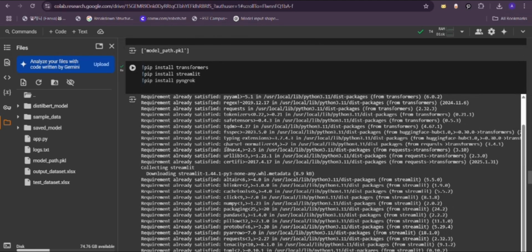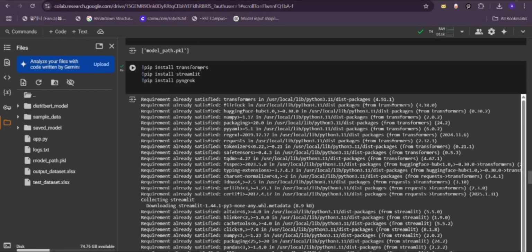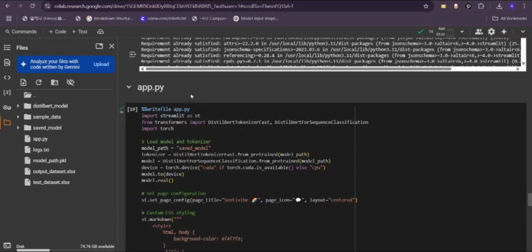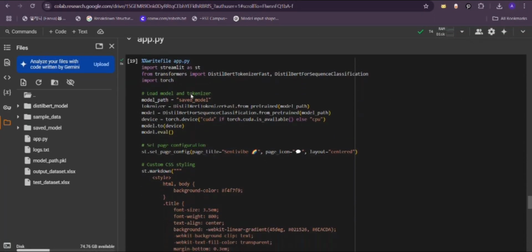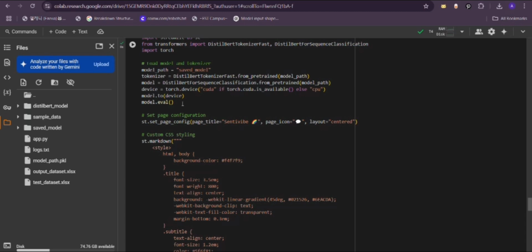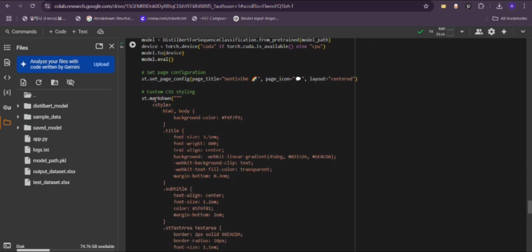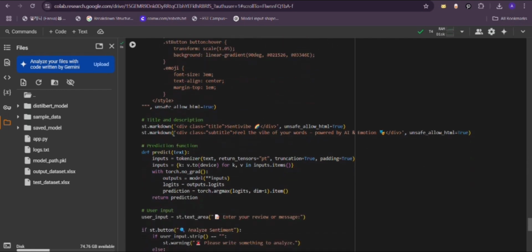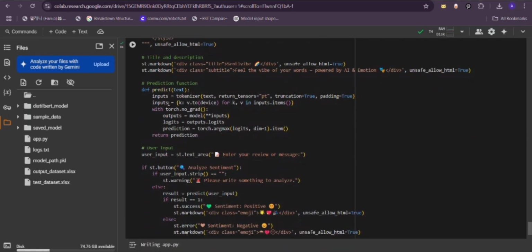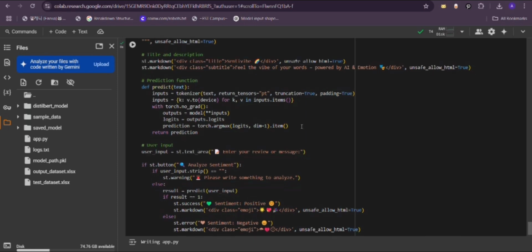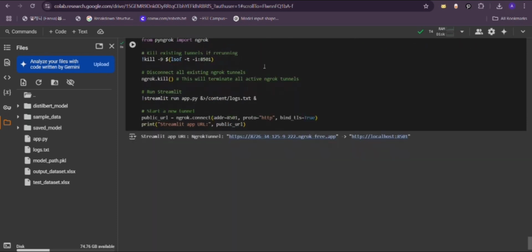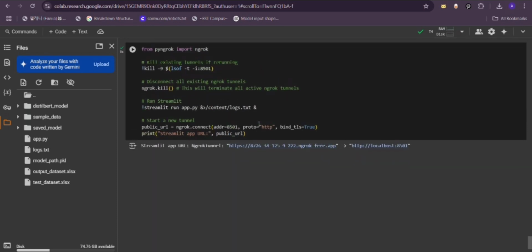So for the deployment I have installed transformers, Streamlit and pyngrok. Then after this I have created an app.py file where I have loaded the model and the tokenizer. Then also I have styled it a little. Then after this the prediction function is used, which will be used to predict negative and positive. And then this is the UI for the page, and here we use the code to run Streamlit.